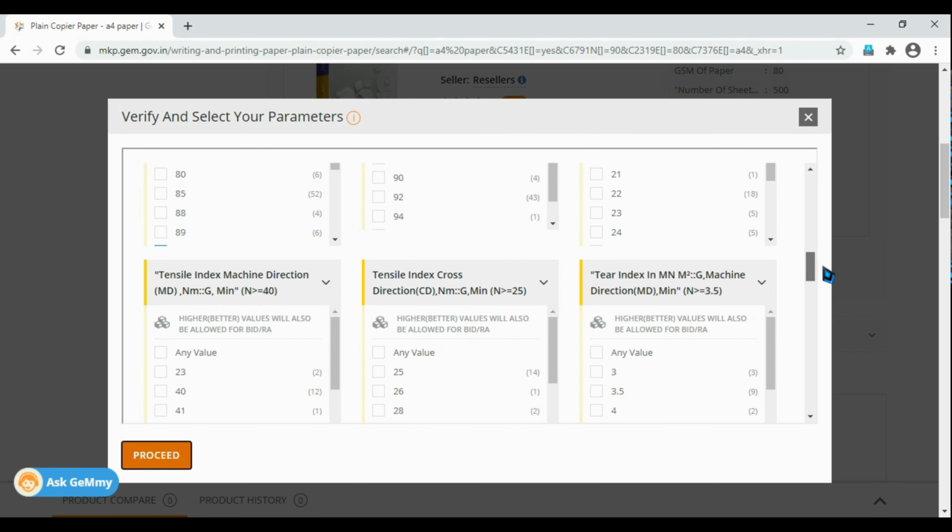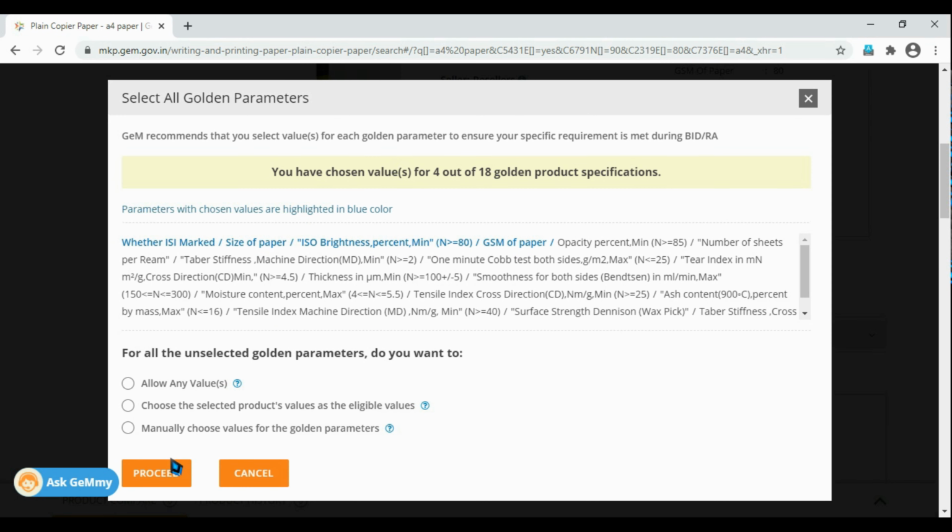Will you allow any values, or will you allow the specific products which came out of the filters of those specifications you put in, or do you want to go for manually choosing the product? In this case, just for the demonstration, I'm going for choosing the selected products' value as the eligible value. So I'm going to click on that, proceed.